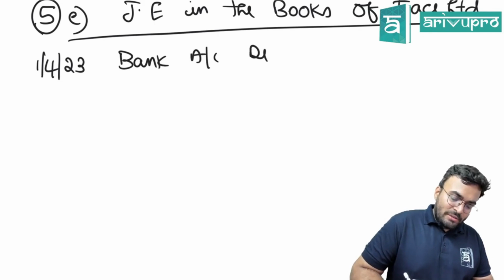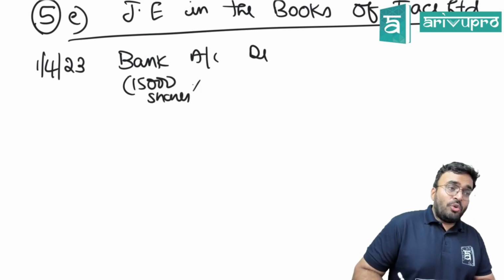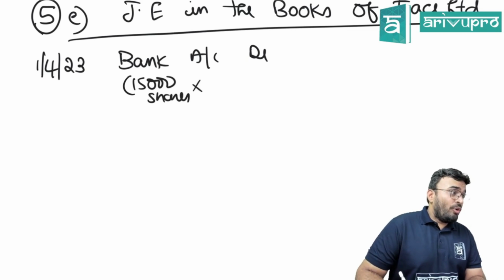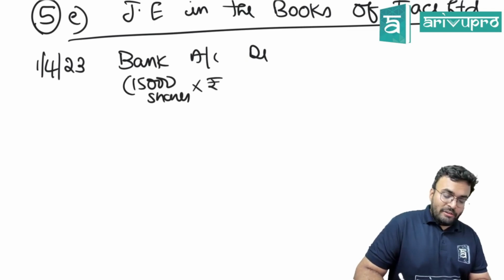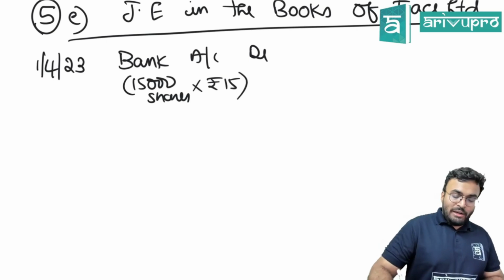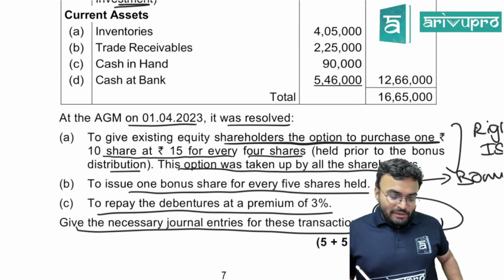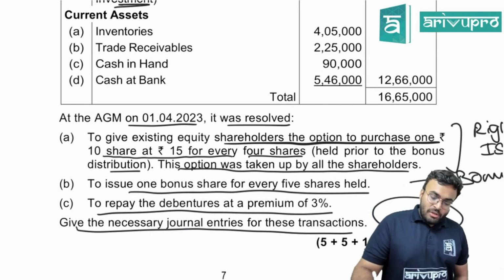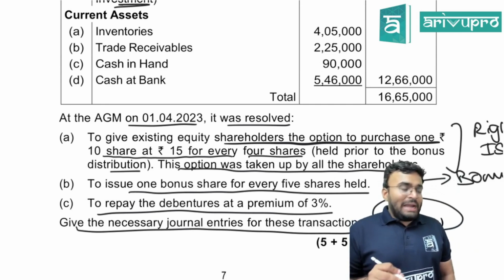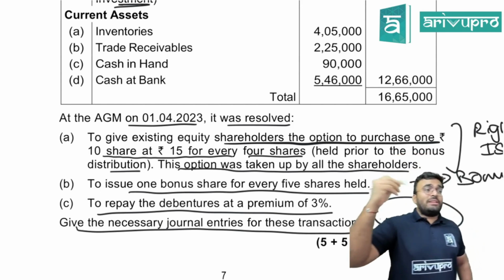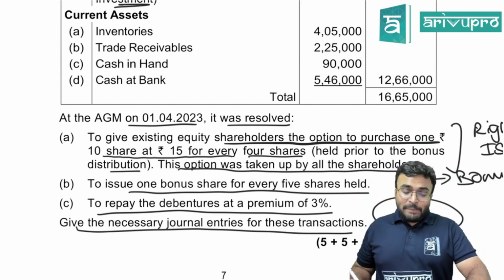How many shares? 15,000 shares into 15, not 10. How do we know that? Can you see 1 rupees 10 share at rupees 15? That means they are issuing the share at 15 rupees at premium.